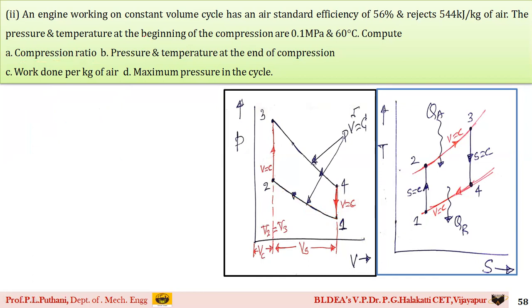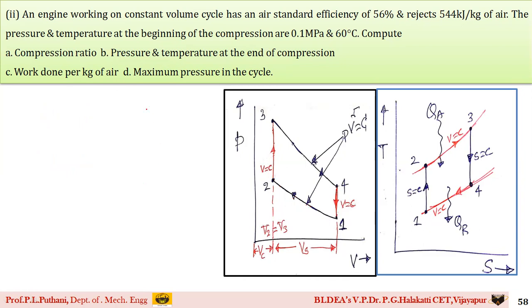Then the second thing, he has said, is the pressure and temperature at the end of compression. If you observe, process 1 is isentropic compression. It starts from point 1 and proceeds until point 2. So at point 2, it is the end of the compression process. You need to find the value of P2 as well as the temperature T2 at the end of compression.